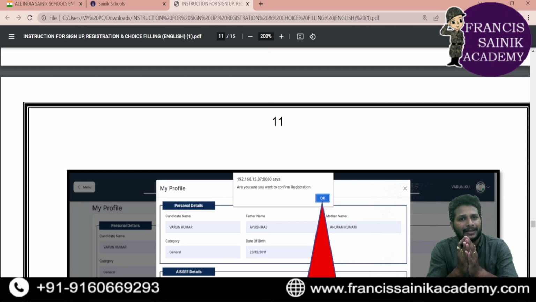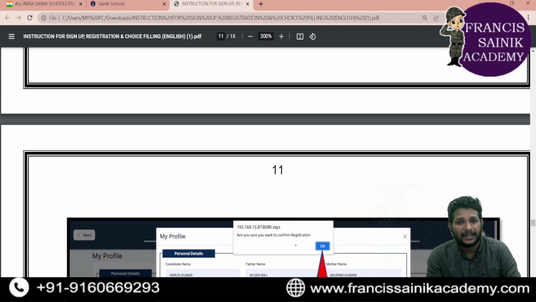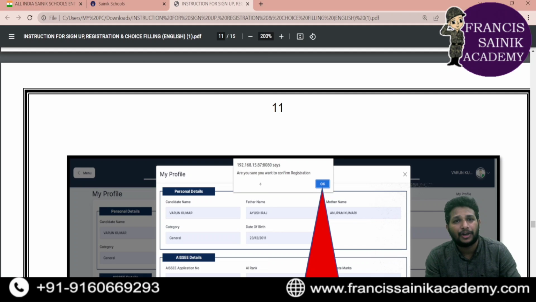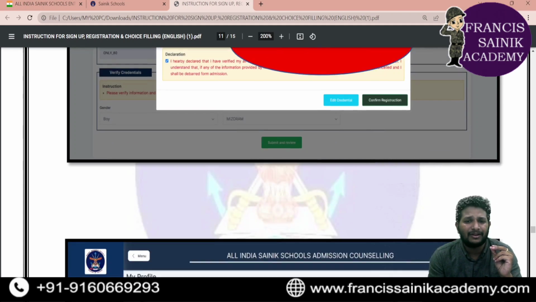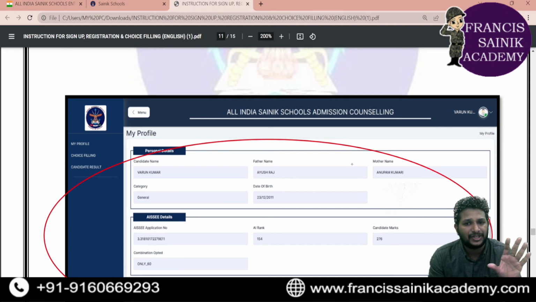This is required just to recheck your details, whether they are correct or not. That's why the domicile and the category, everything will be shown, whatever is given in the profile section. So once you are sure about all your details, if you click this confirm registration, it will say, are you sure you want to confirm registration? If you click OK, then your final submission will be done.